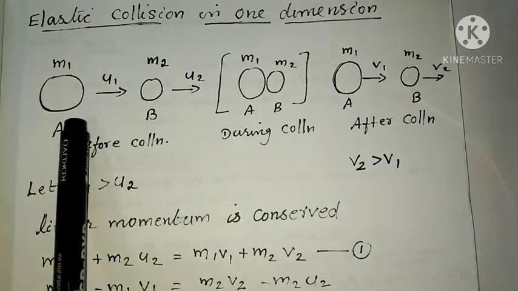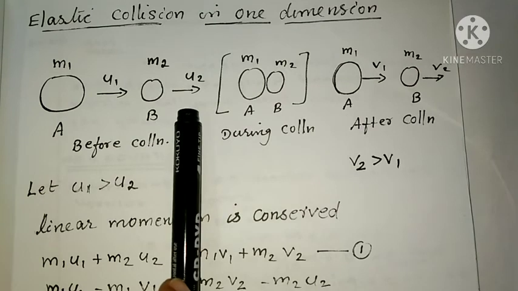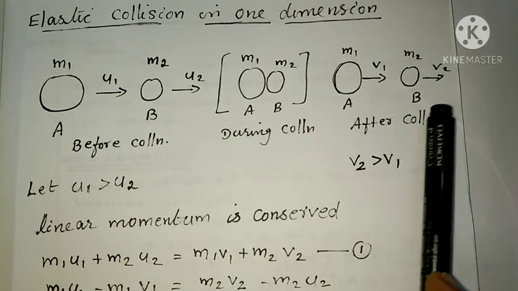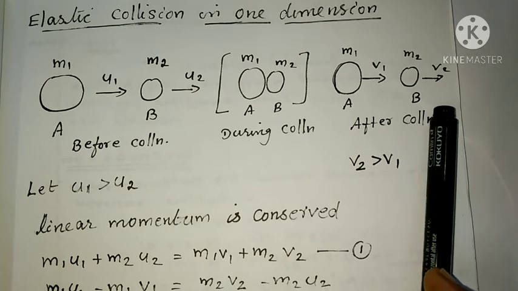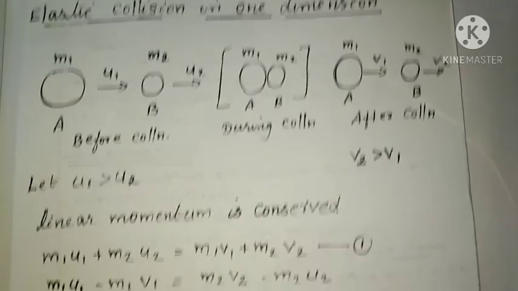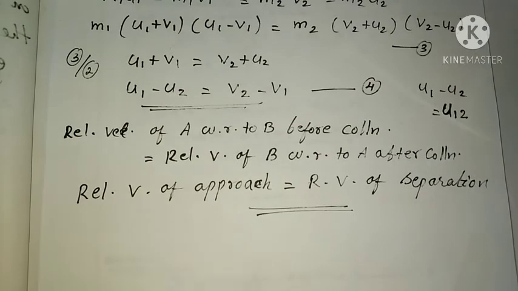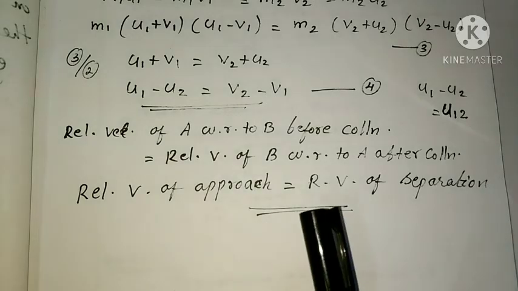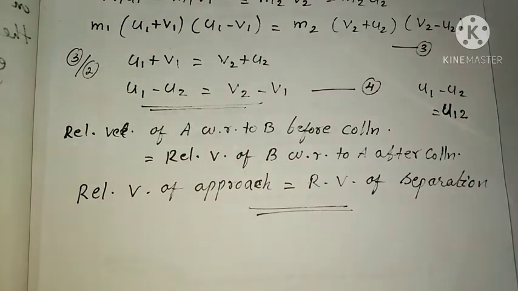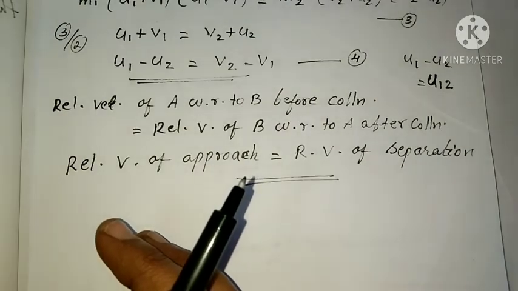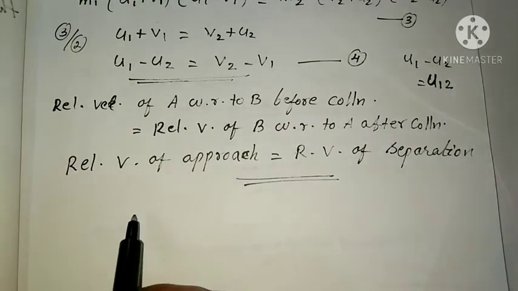So u1 minus u2 is the relative velocity of approach and v2 minus v1 is the relative velocity of separation. After collision they are separating. So in an elastic one-dimensional collision, the relative velocity of approach before collision is equal to the relative velocity of separation after collision. Clear?